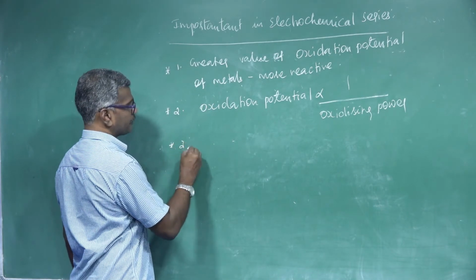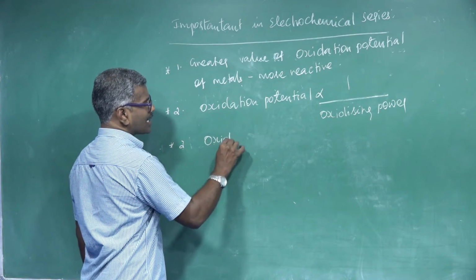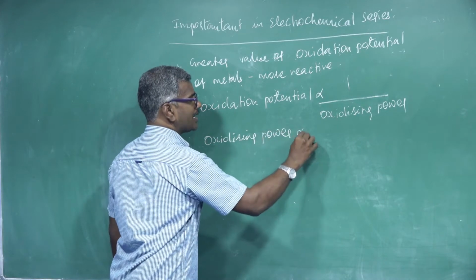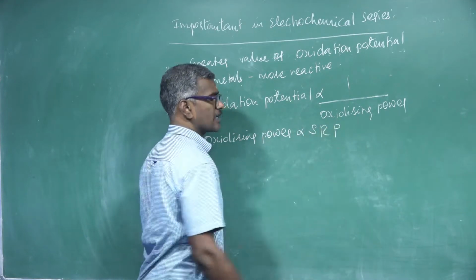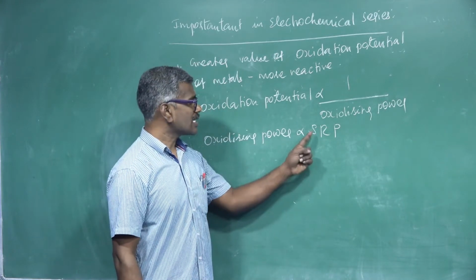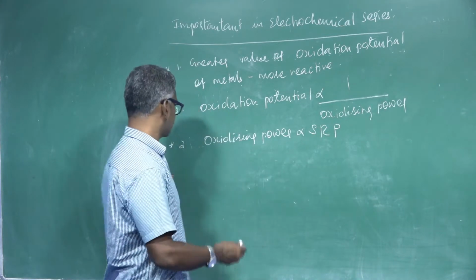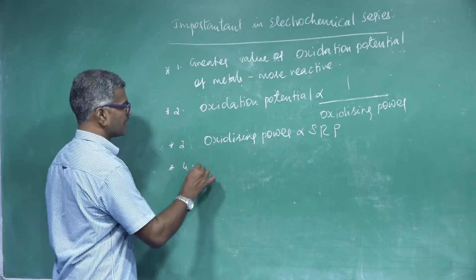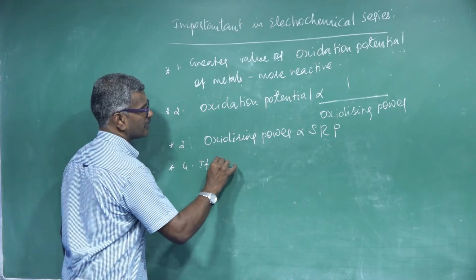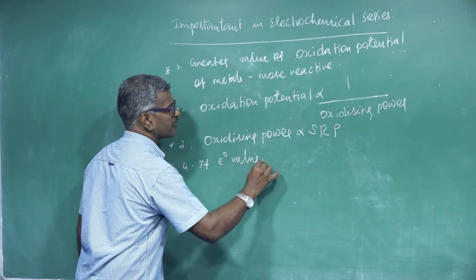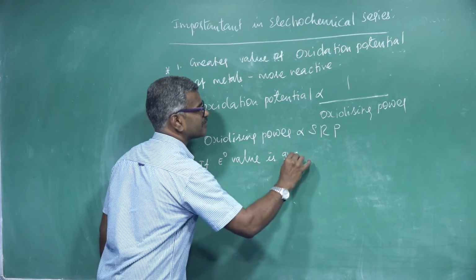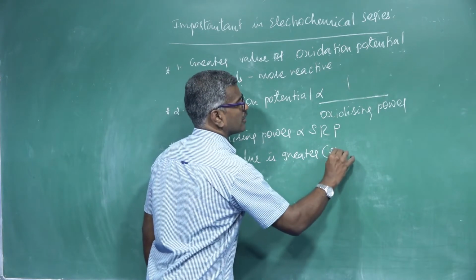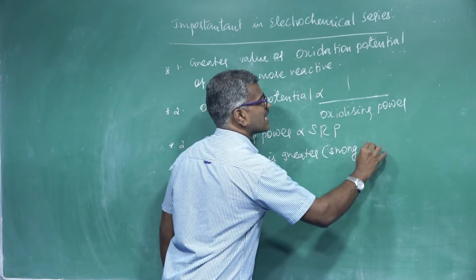Point number 3: oxidizing power is directly proportional to the SRP. You know what SRP is? Standard reduction potential. This is point number 3. Point number 4: if E naught value is greater, that is a strong oxidizing agent.